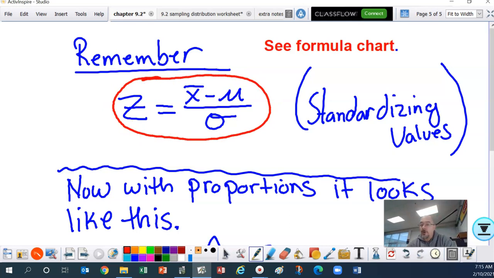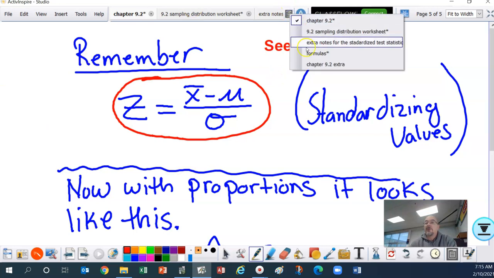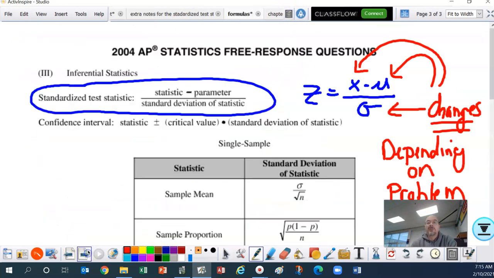Okay, remember the z-score. Z equals x bar minus mu divided by the standard deviation. That's when we're standardizing those values. Now, let me go back to the formula chart here for a second to point this out. This right here, ladies and gentlemen, is your standardized statistic. Notice that on the formula chart, they put it in words: statistic minus parameter divided by the standard deviation of statistic.